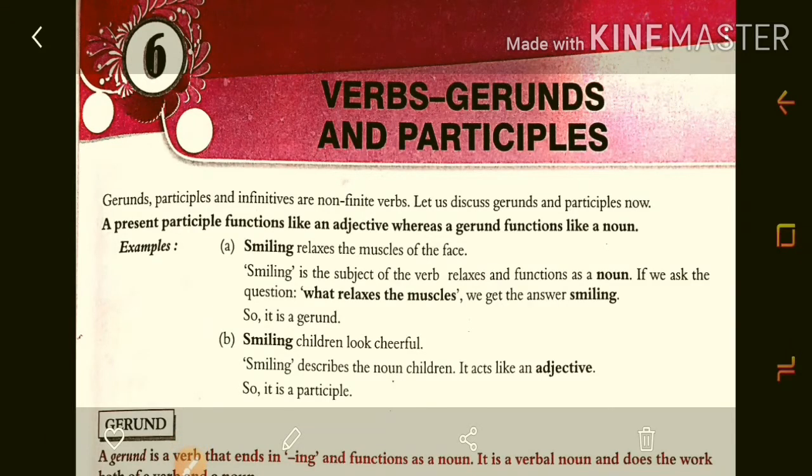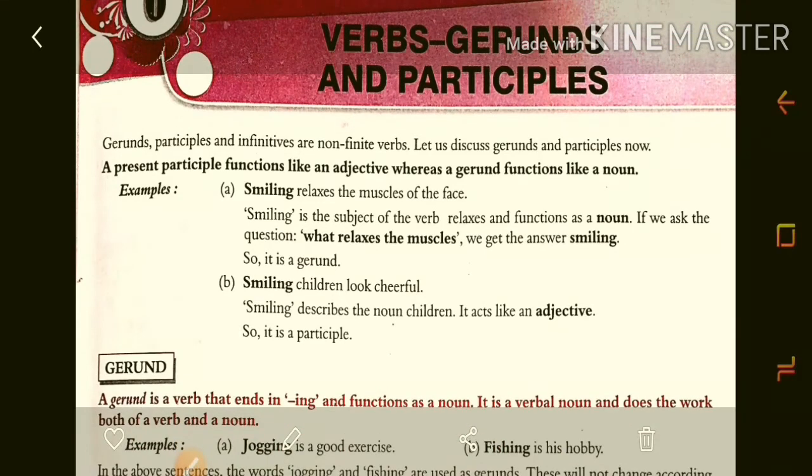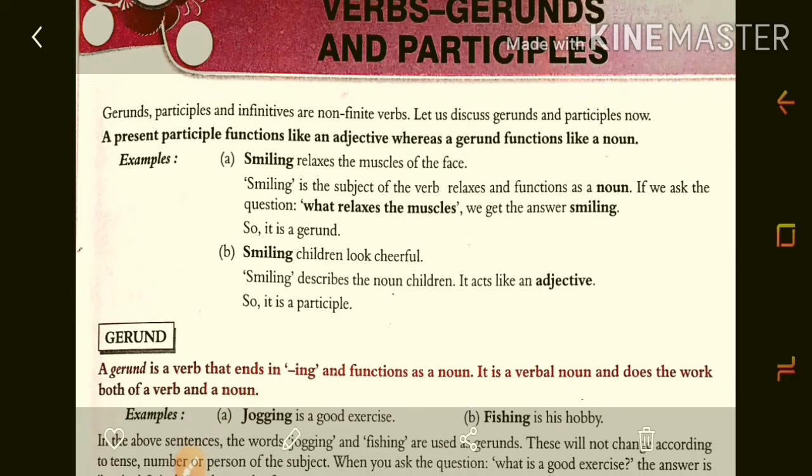Today we are going to learn about chapter number 6, verbs, gerunds and participles. Now students, before that maybe you learned about gerunds, participles and infinitives, but in today's lecture we are going to learn it in detail. So first of all we will see what is called a participle. A present participle functions like an adjective, whereas a gerund functions like a noun.